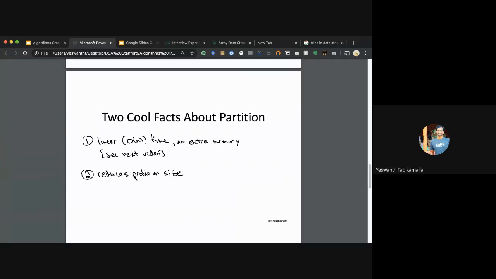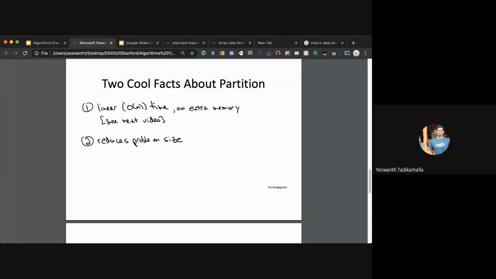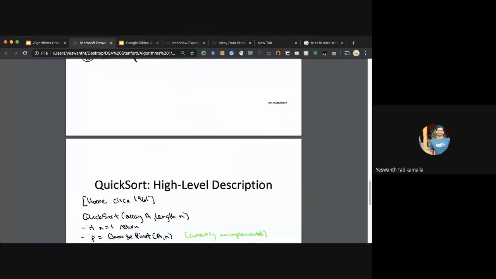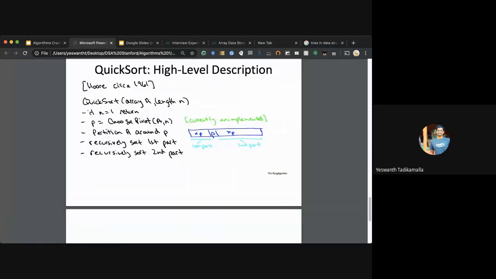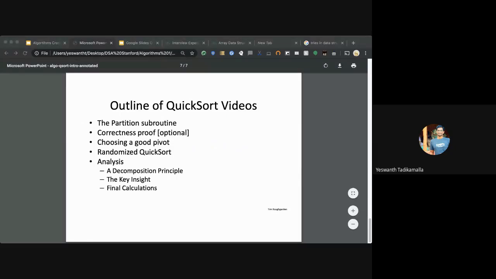This particular creation of the partition will take about O of n time, and this will reduce the problem size to two smaller subproblems. So the idea is: choose a pivot, create the array with elements less than the pivot, create the array with elements greater than the pivot, and go ahead with this. Let me take you to the next slide.